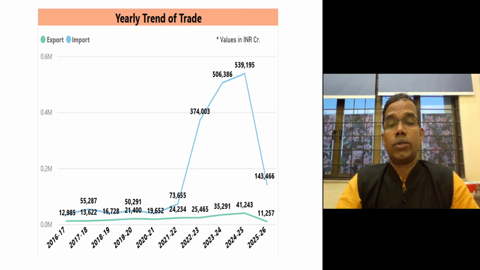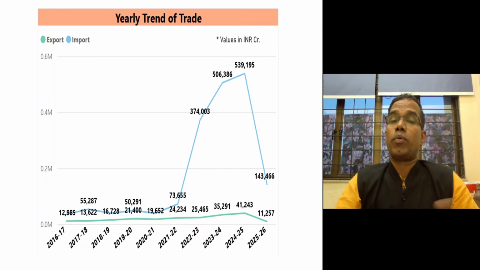Actually, from 2020 to 23, it has jumped up about 4 times, because from 73,000 crore rupees worth of imports to now 5 lakhs. So it's a 5 times jump in imports in the last 3 years, and it is because Russia agreed to supply us low cost petroleum products.